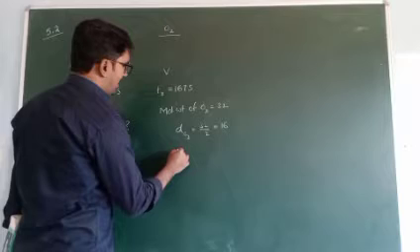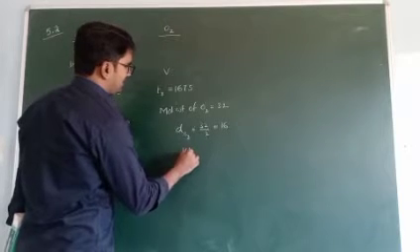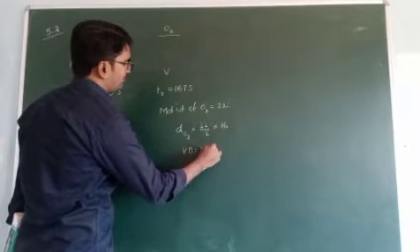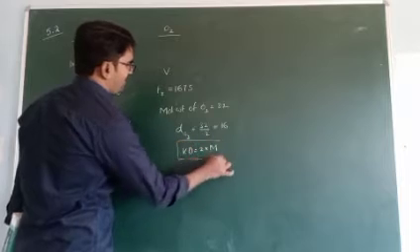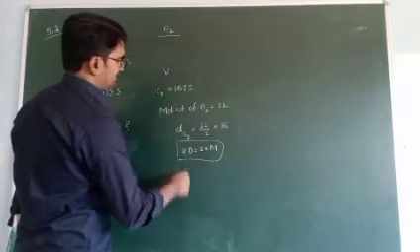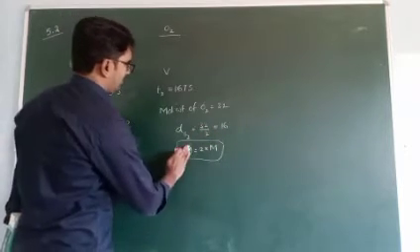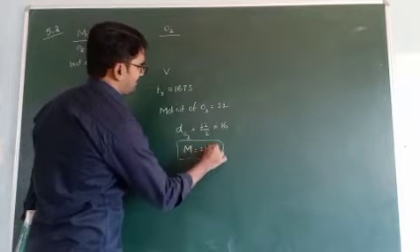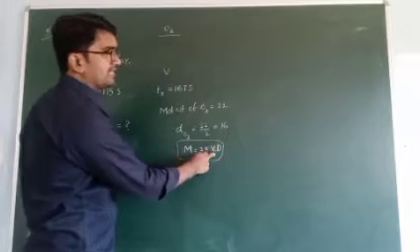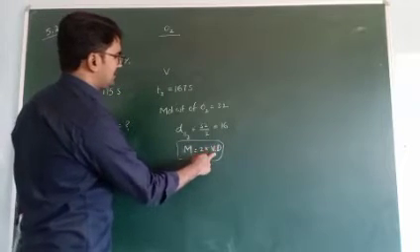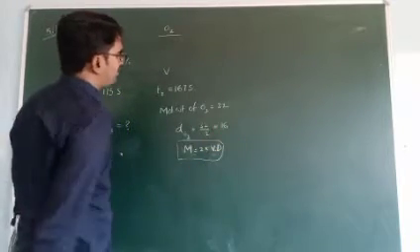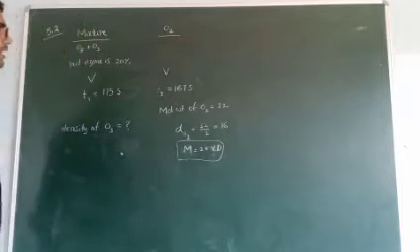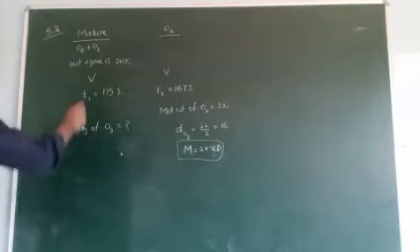Why? What is the formula? Vapor density is equal to molecular weight by 2. Based on this formula, molecular weight is equal to 2 into vapor density. Vapor density is nothing but density here. So density is equal to molecular weight by 2, that is 16. Okay, now apply it for the first one.